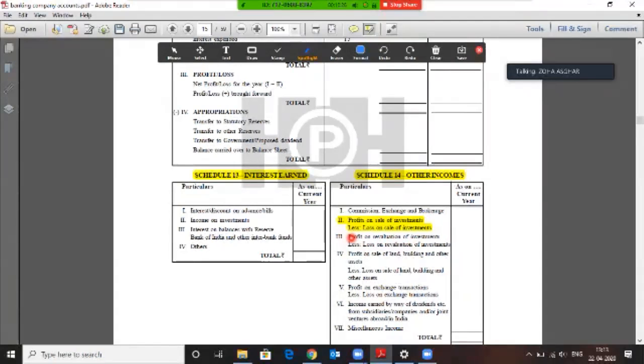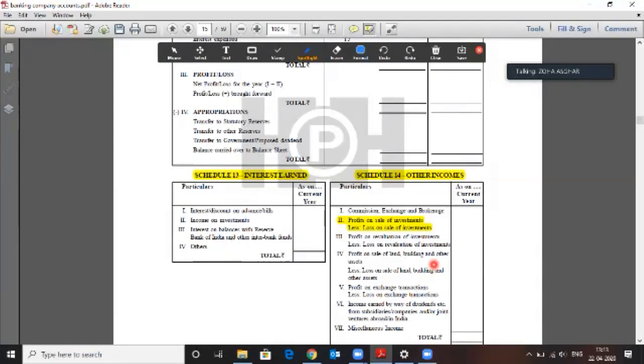If it is a profit on revaluation of investments, for example, if you have a property and it is revalued and now the value of the property has gone up, then the amount by which it has gone up is a profit, or if the value of the investment has gone down, it becomes a loss. Losses are always deducted, profits are always added. Profit on sale of land, building, other assets, if it is a loss, again it will be deducted. Profit on exchange transactions, loss on exchange transactions.